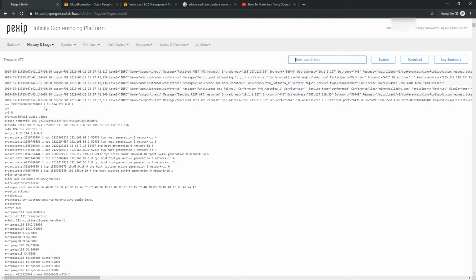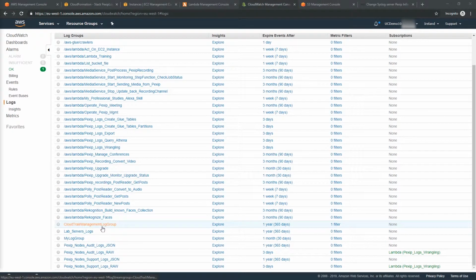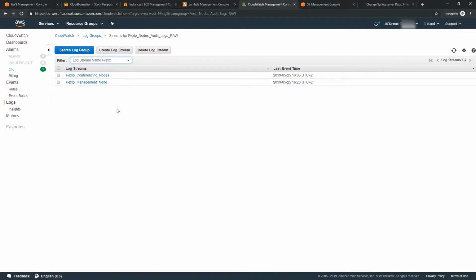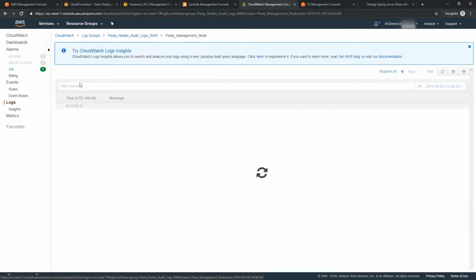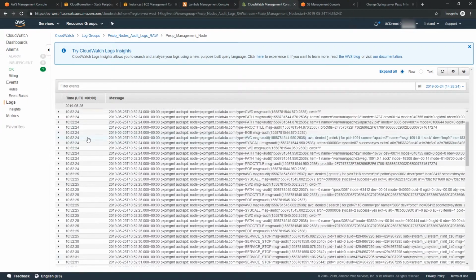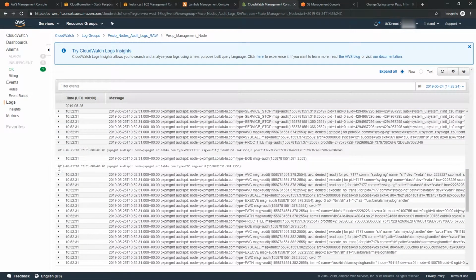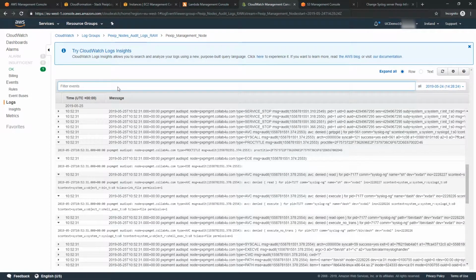As we could see going through all those support logs, looking for some information to troubleshoot a problem will quickly become very difficult, even if there is a search tool. So once we have deployed and started everything, if we look into CloudWatch Logs, let's take the audit logs of the management server, we can see that we receive all the logs. I look into some details. We can perform some basic search here. Let's take the service stop logs.